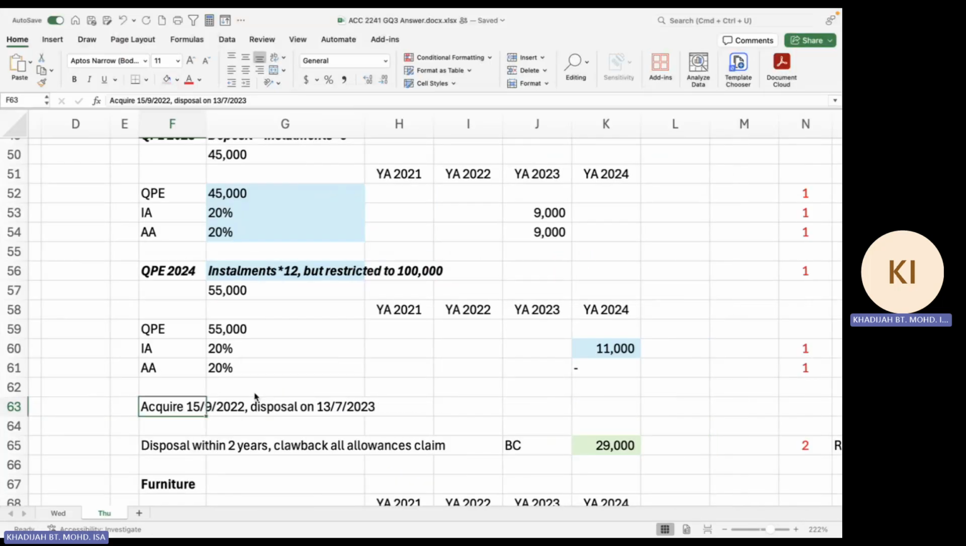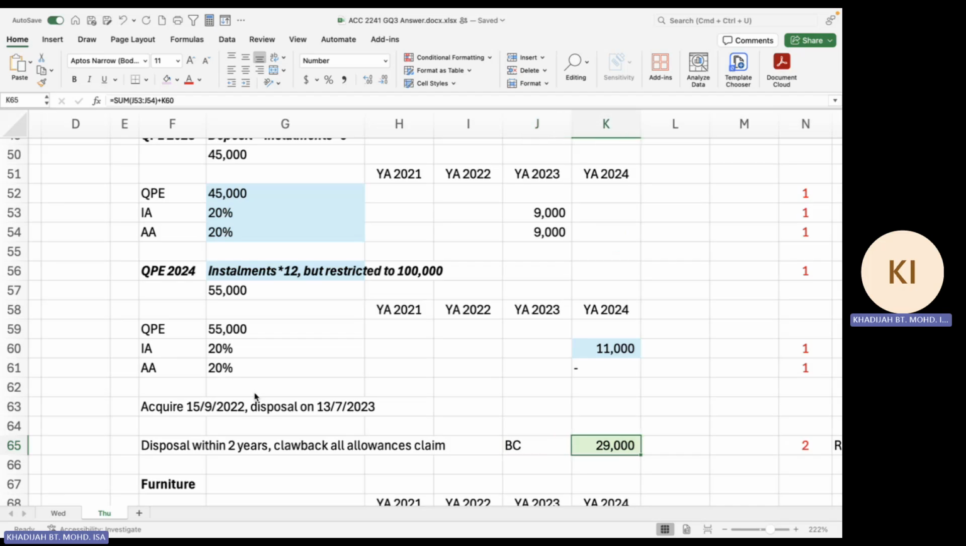Whenever there's a disposal, the first thing is to check whether it is within 2 years or not. You'll see that 15 September 2022 to 30th of July 2023 is less than 1 year. So when it is less than 2 years, you have to apply clawback. What do you mean by clawback? Whatever allowance that you have claimed on the asset will be treated as a balancing charge in the year of